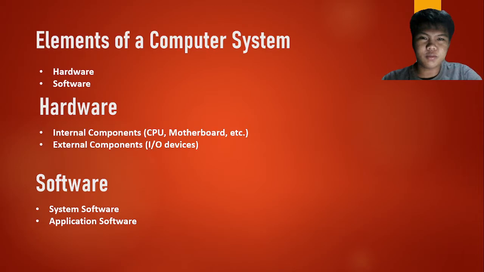Another element of a computer system is software. Software has two main types: the system software, for example, the Windows operating system, and the other one is application software such as Word, Excel, and PowerPoint.